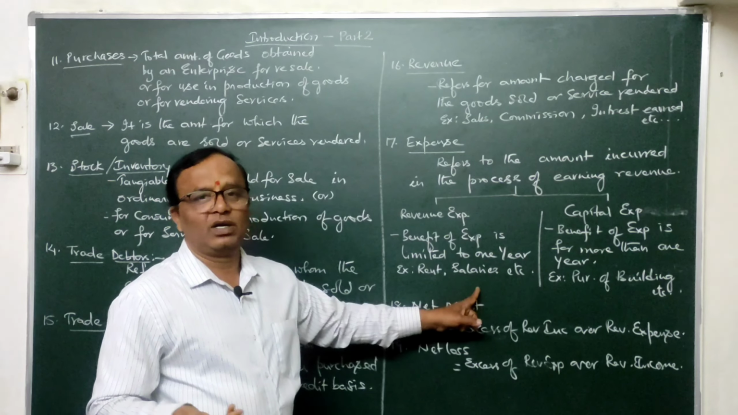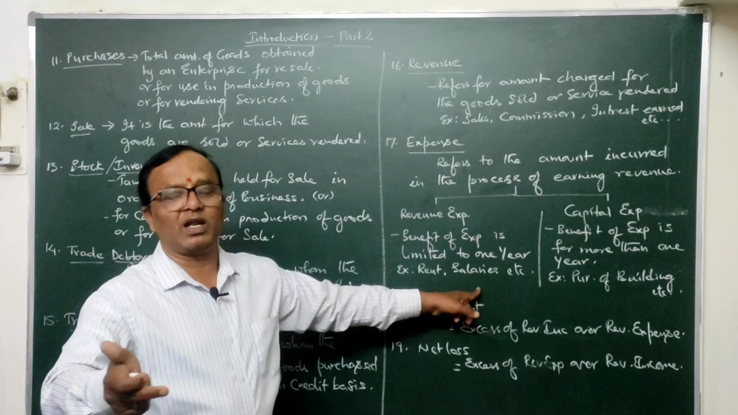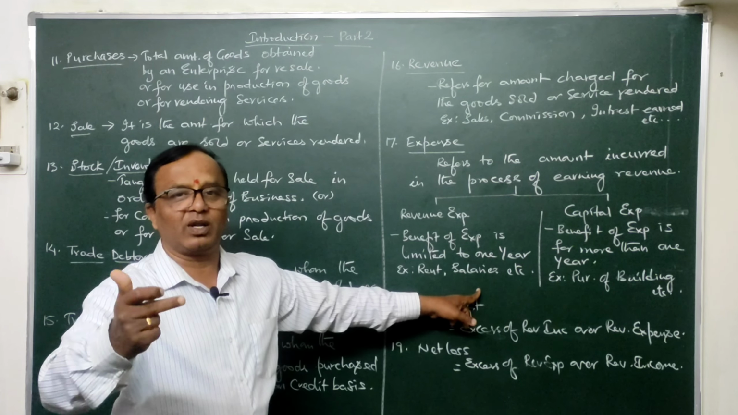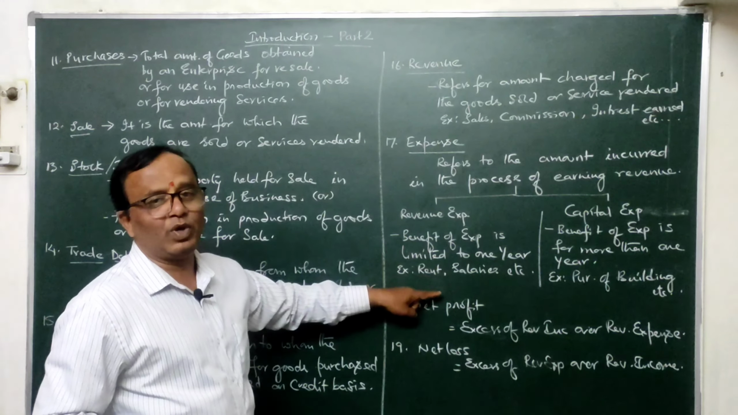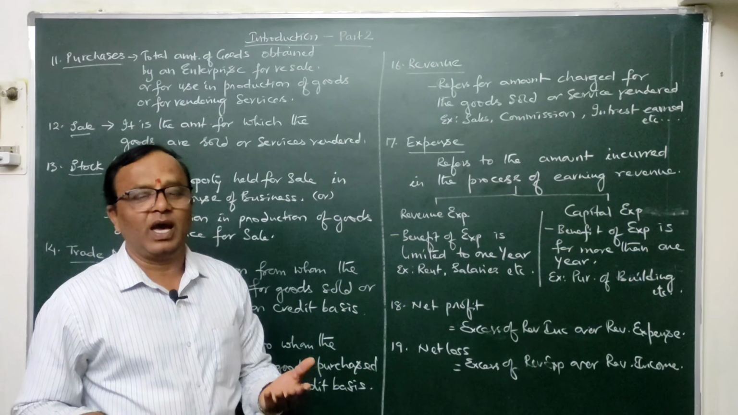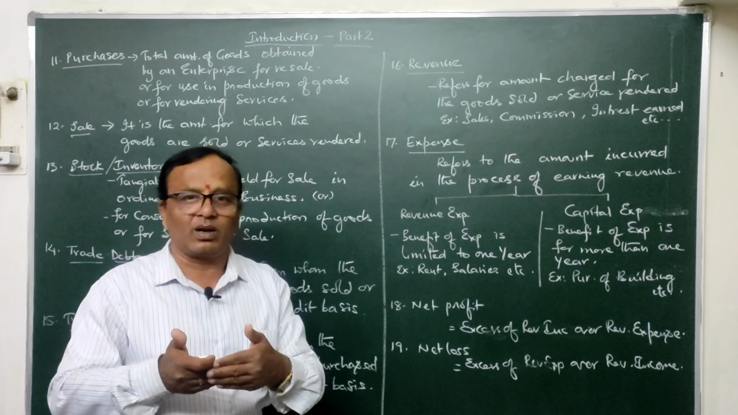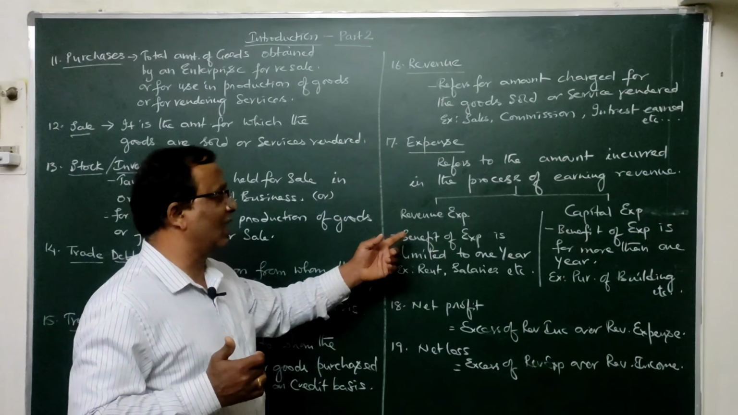Similarly, salaries. Okay, if salaries are paid to the employees, within 30 days the benefit of that salary paid, which is an expense, will get expired. Again you are supposed to pay the salary. So this type of expense is called a revenue expense. So simply we can say an expense whose benefit will get expired before completion of one accounting year is called the revenue expense.